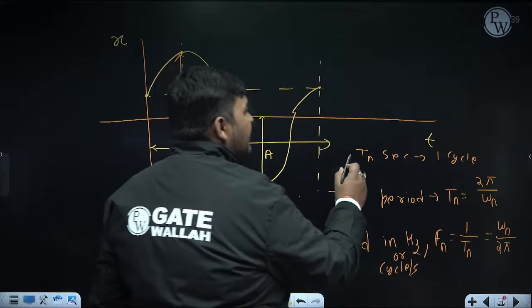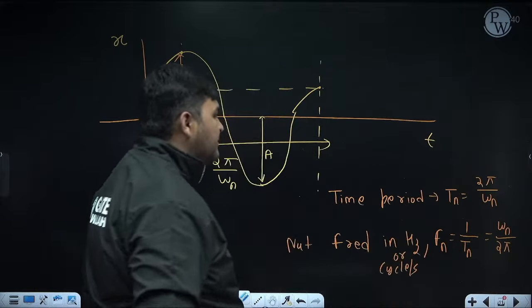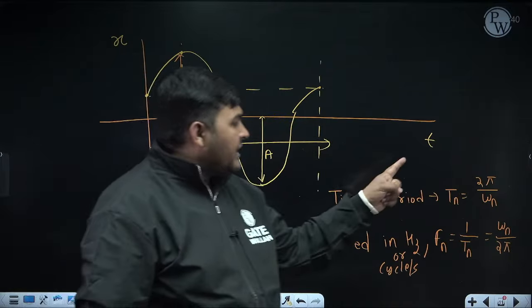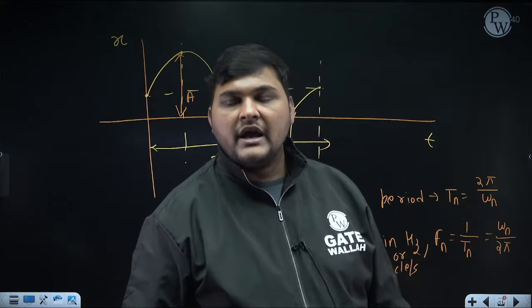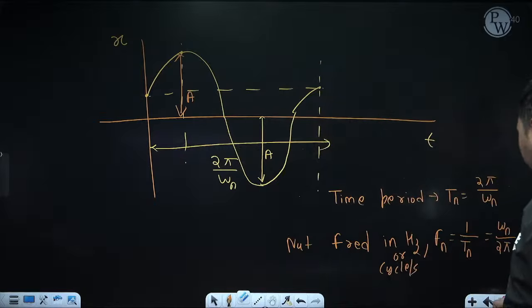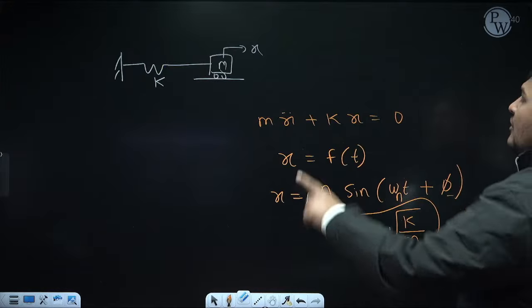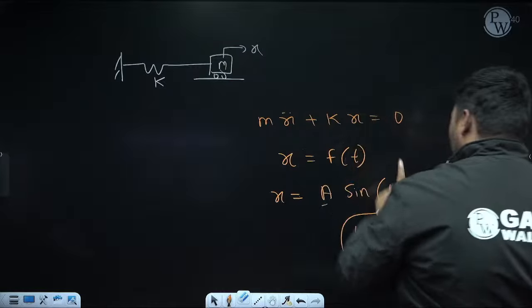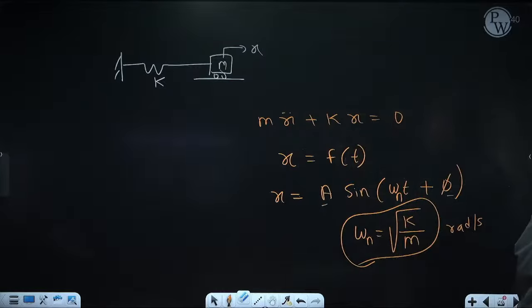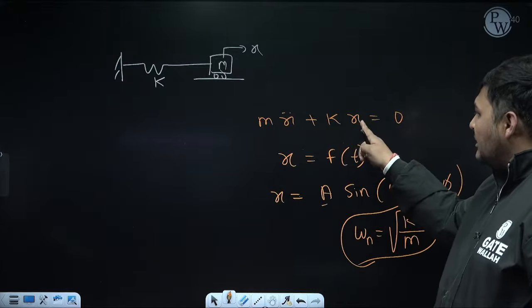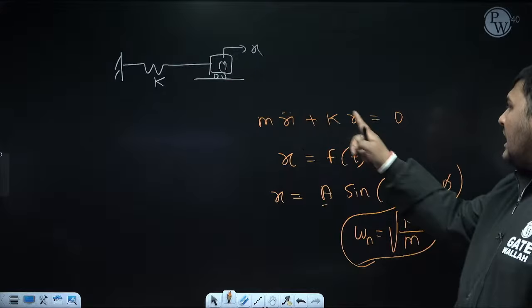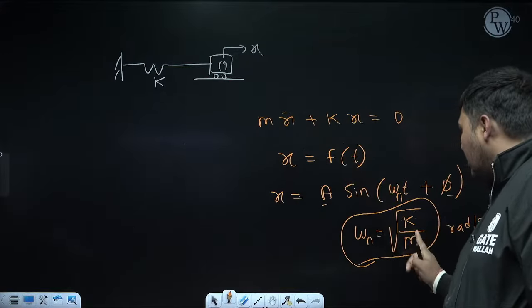So ultimately, if you know natural frequency in radian per second, that is omega n, then you can calculate time period also. You can calculate natural frequency in hertz also. And just remember the formula to calculate natural frequency in radian per second for a general spring mass system is root k by m, where k is the stiffness of the spring, m is the value of this point mass. As per this equation, we can say k is nothing but the coefficient of displacement and m is nothing but the coefficient of acceleration.